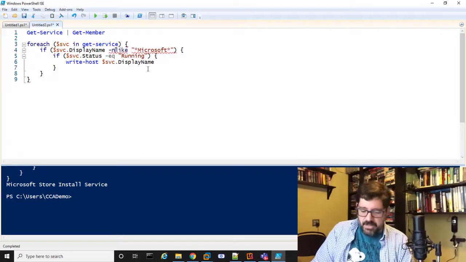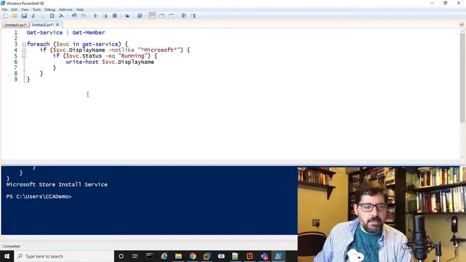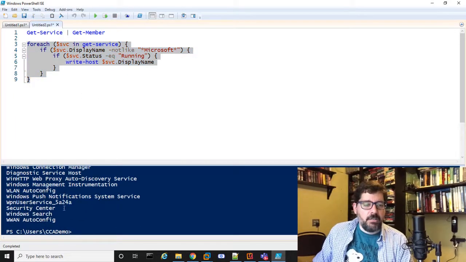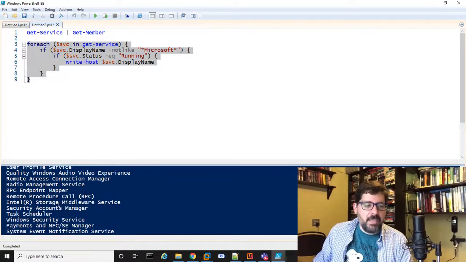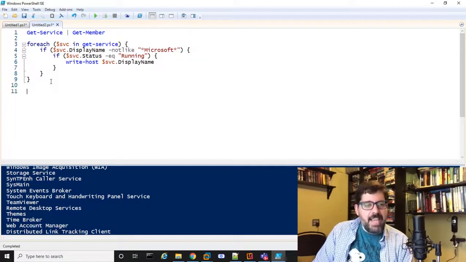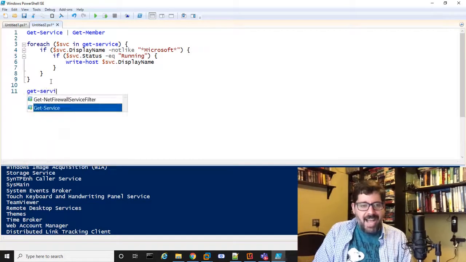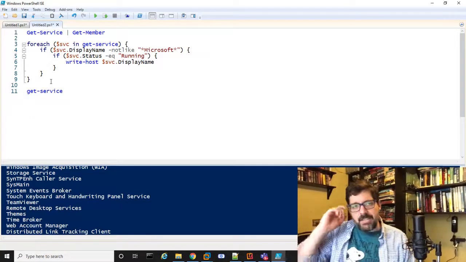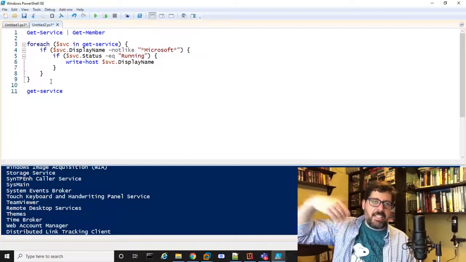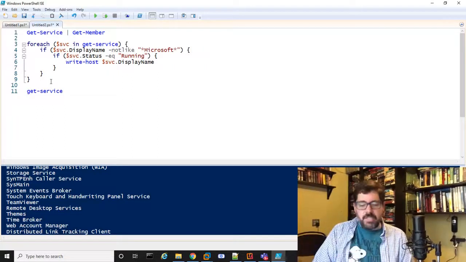By the way, I could also put not like Microsoft, and it'll get me any service that doesn't have Microsoft somewhere in the name that's currently running, and that should be most of them, right? So again, pretty straightforward. Now, I could do that exact same thing, but with one simple line by using some of the syntax I showed you earlier, right? By passing one object to the next cmdlet, which will output another object, which I can pass to the next object, right? We could do this a little bit faster.